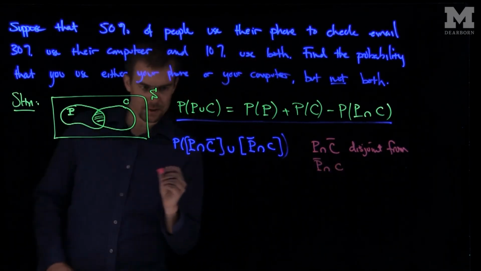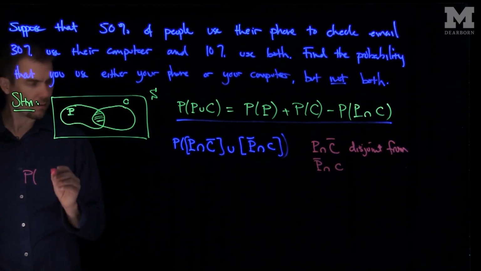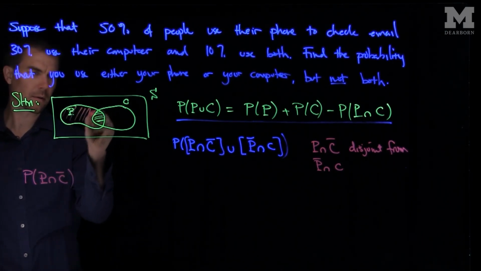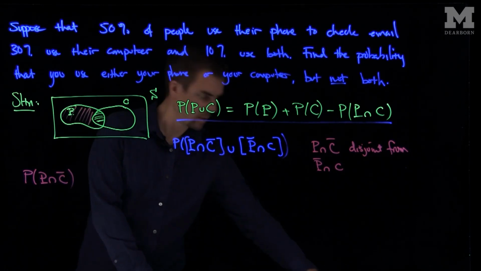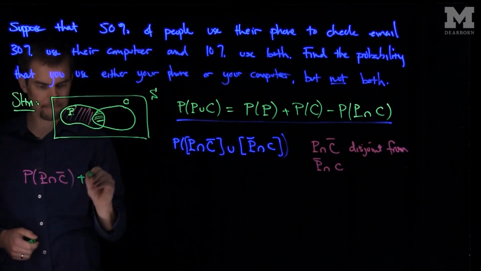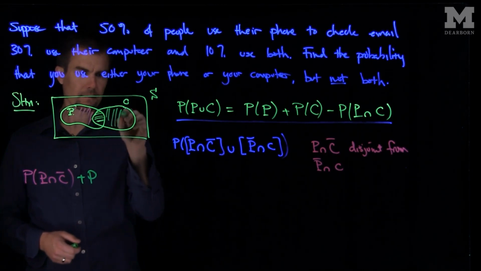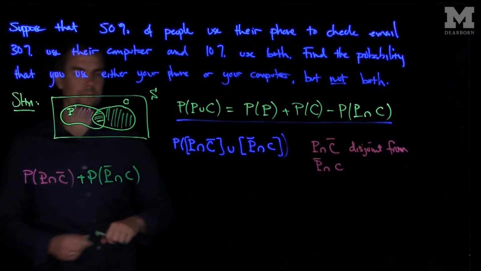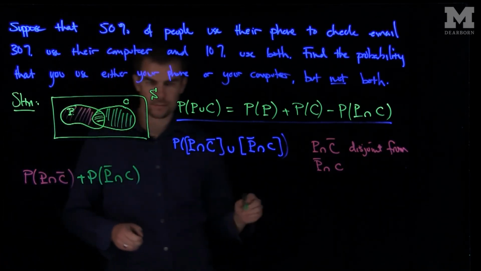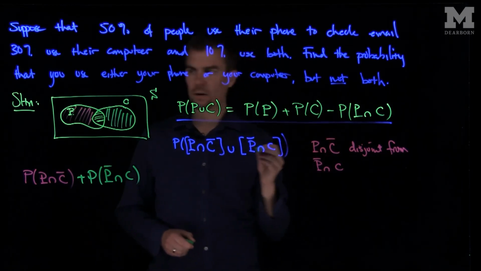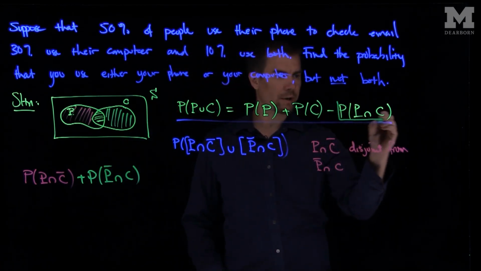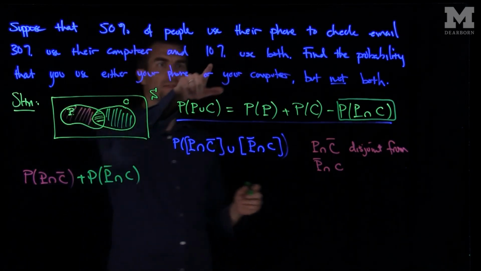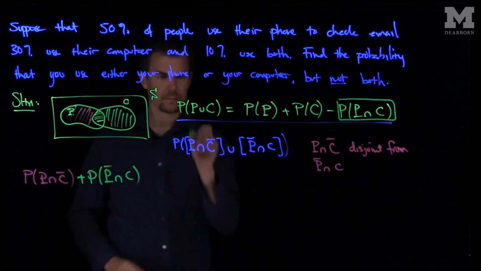So what this probability is, this is the probability of P and not C, which is this region right here, plus the probability of this region right here, phone complement and computer. And so now we know these values. So this value over here of P and C is the ones that share a phone and a computer. That is 10%.